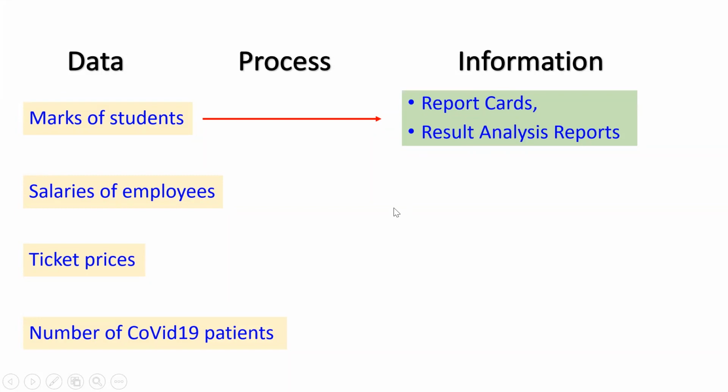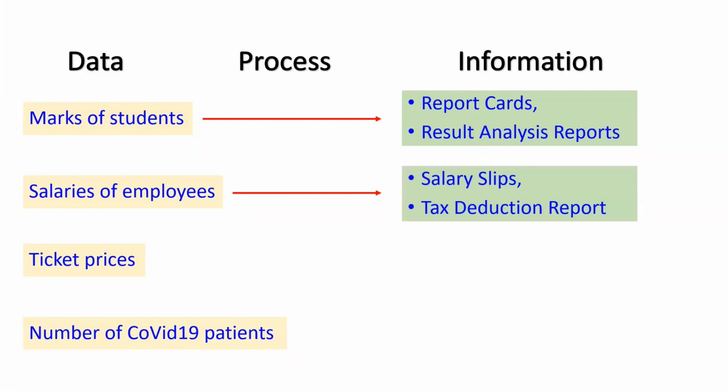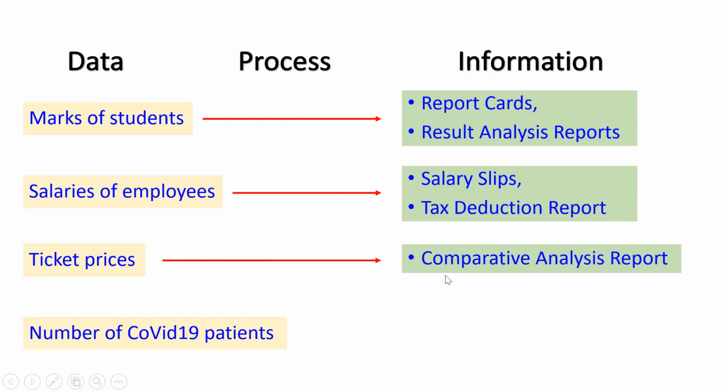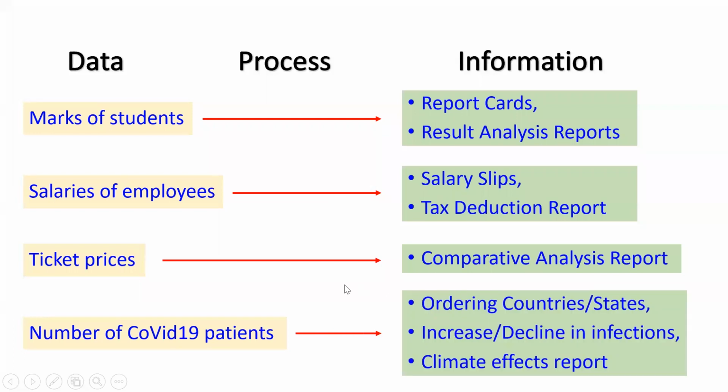For example, salaries of employees. When you process salaries of employees along with employees data, names, departments, allowances, deductions, everything. Using all this data, we generate salary slips, we generate tax deduction reports. So this is the information. We have ticket prices. From different ticket prices, we can create comparative analysis reports. Number of COVID-19 patients in different countries, hospitals or states.